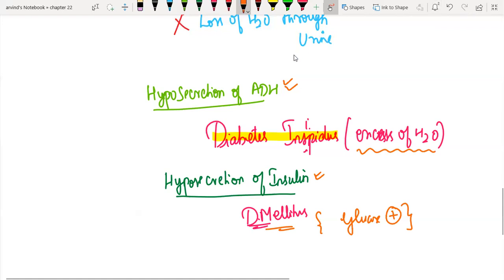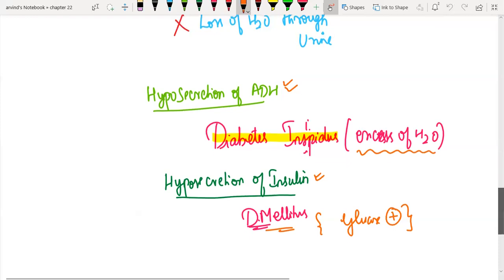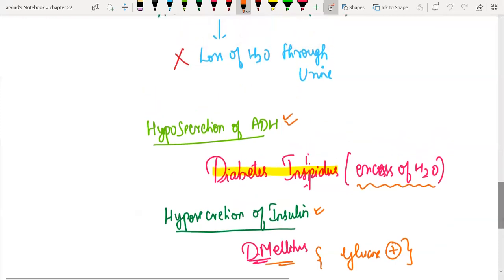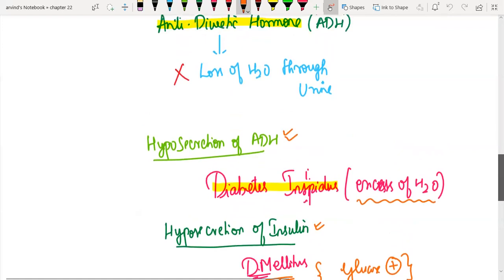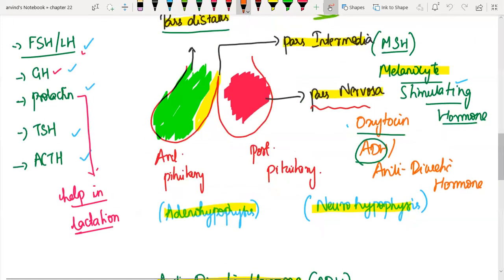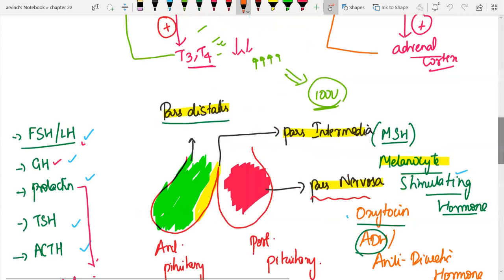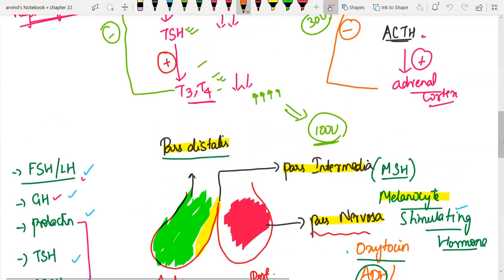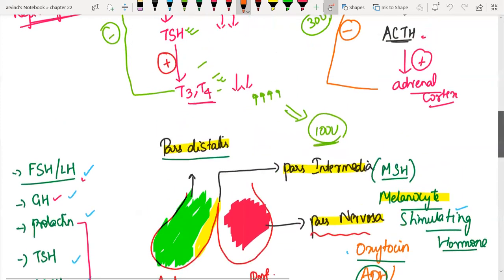So you just have to know what the possible questions are. If I were the examiner for NTA, I would mostly ask which of the following hormones is concerned with pars intermedia. I have got no other question. But I will also be interested in the negative feedback loop.